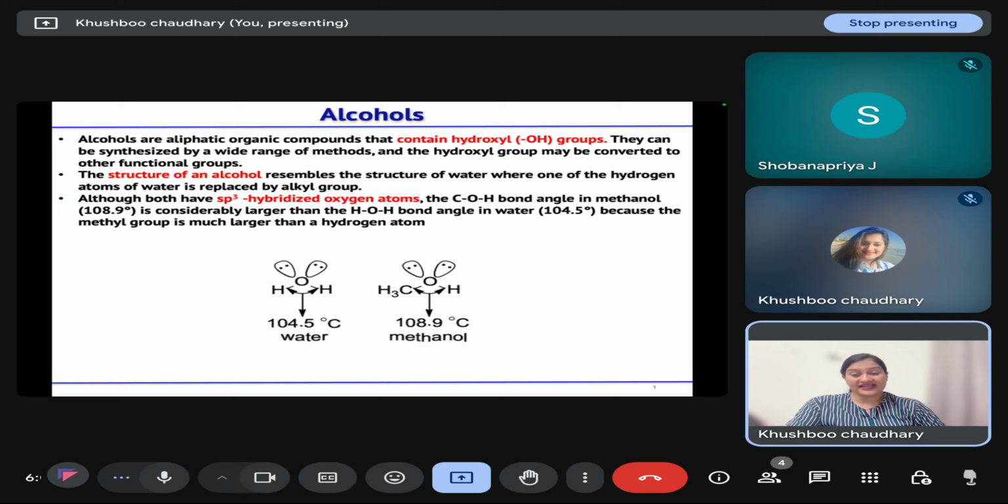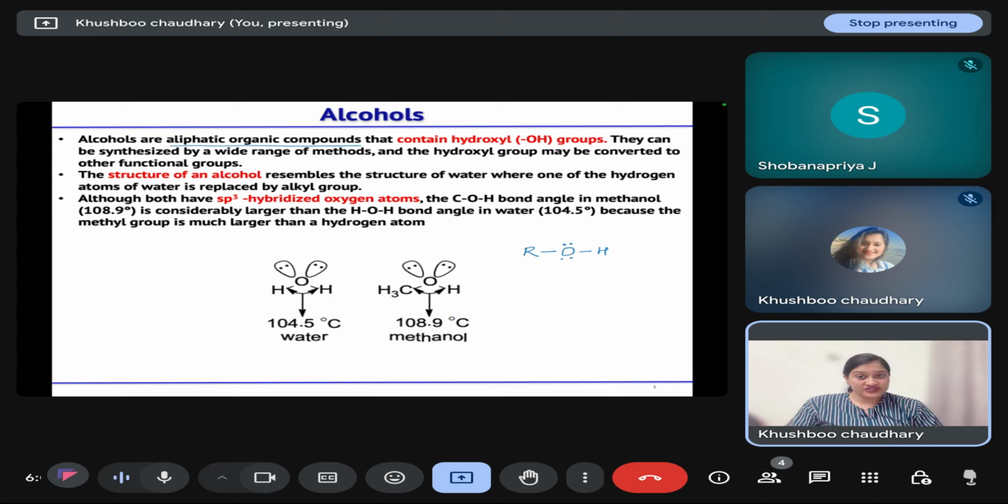So, first of all, what are alcohols? Alcohols are aliphatic organic compounds that contain a hydroxyl group, which we already discussed in the previous classes. In an alcohol, you have an alkyl chain or aryl chain where oxygen is attached, and that oxygen is attached with hydrogen. These alcohols can participate in various reactions, and in alcohol, oxygen has two lone pairs.